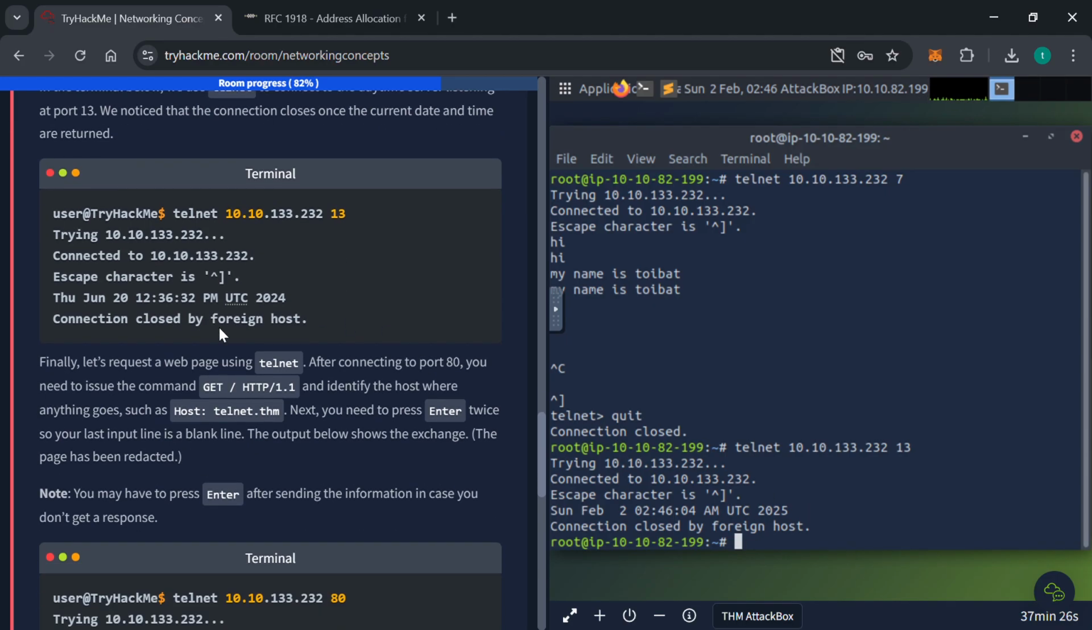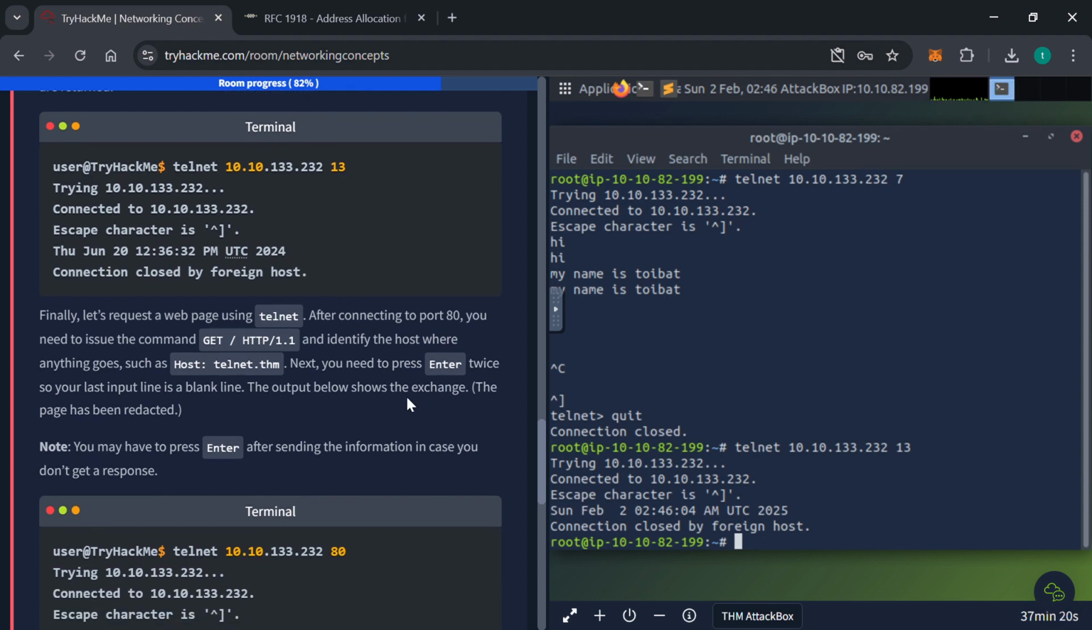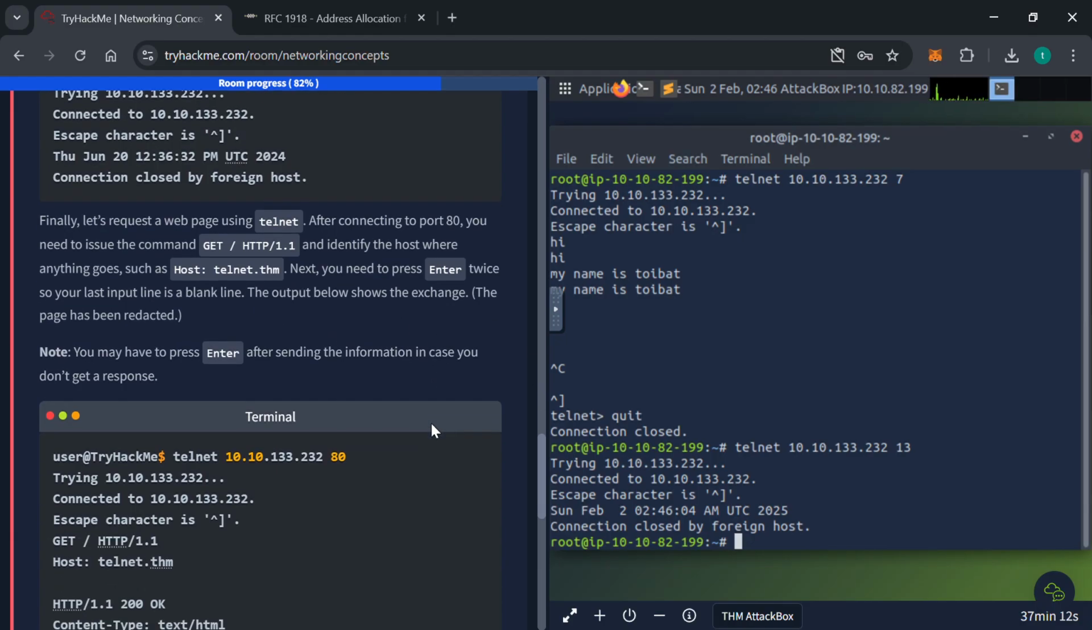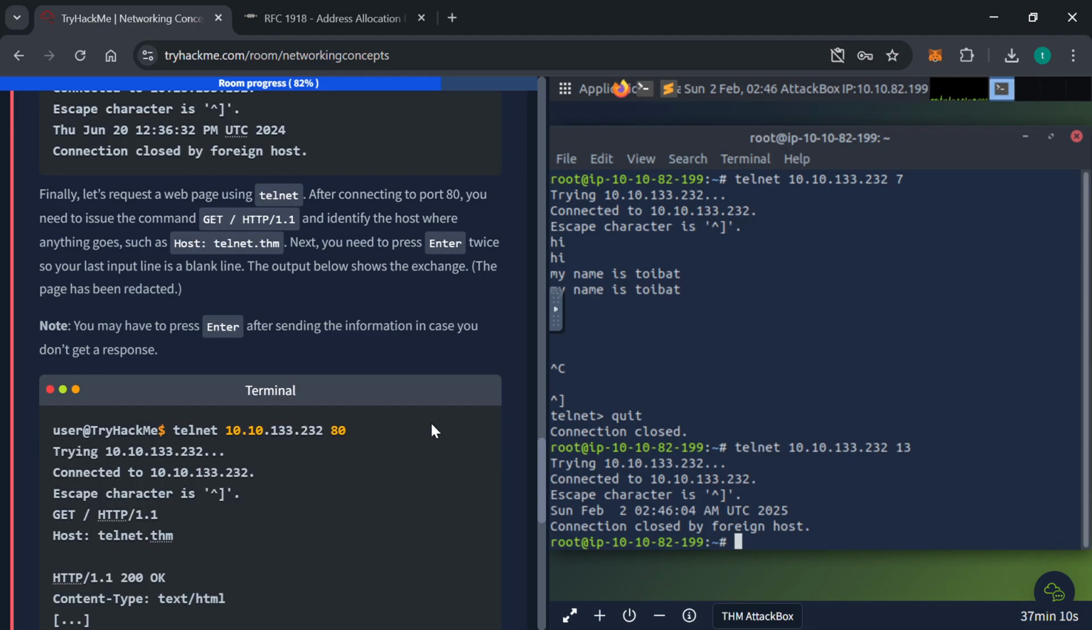Now finally, let's request a web page using Telnet. After connecting to port 80, you need to issue the command GET / HTTP/1.1 and identify the host, where anything goes. Next, you need to press enter twice, so your last input line is a blank line. You may have to press enter after sending the information in case you don't get the response.